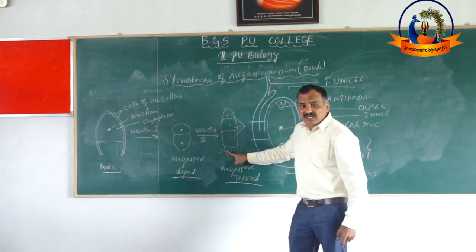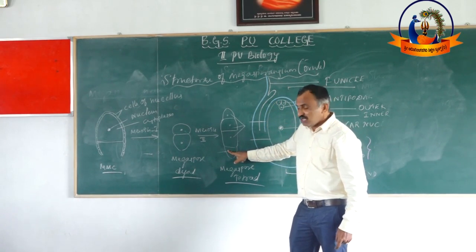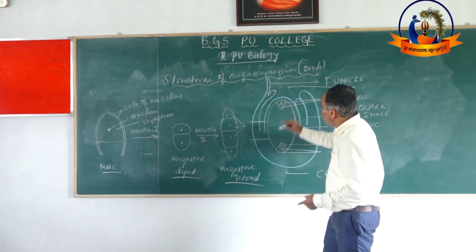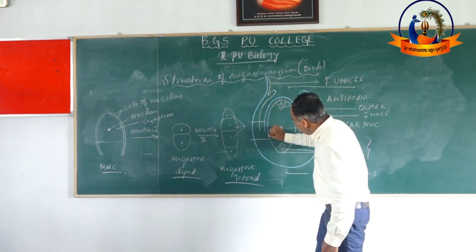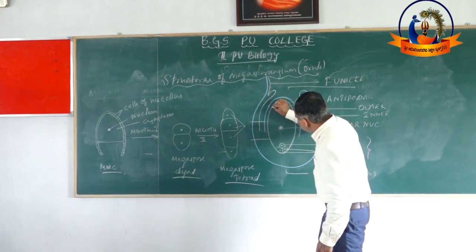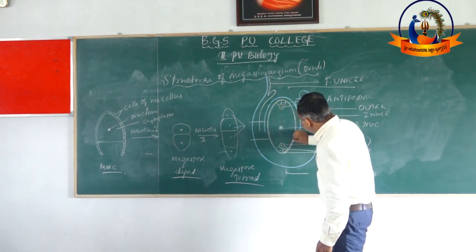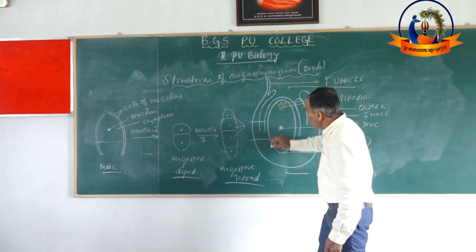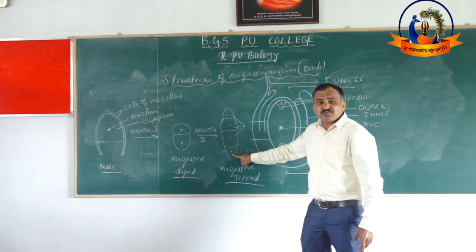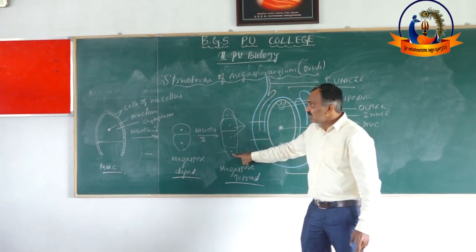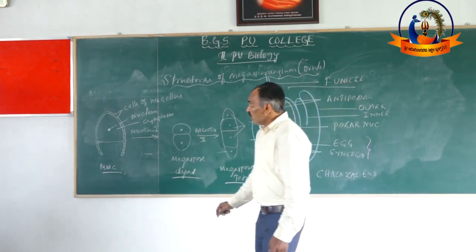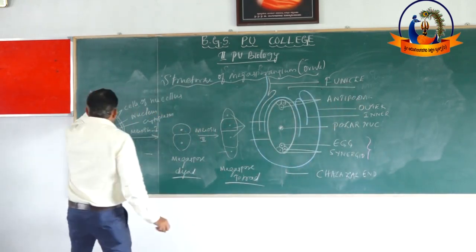Listen carefully. The embryo sac of the ovule is formed from this one functional megaspore. Right? What is the meaning of megasporogenesis?